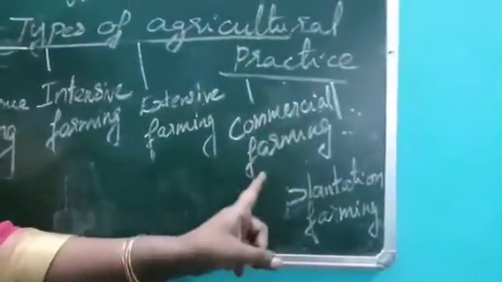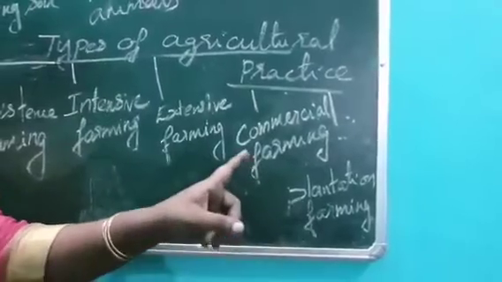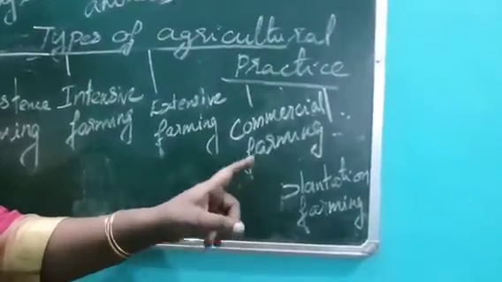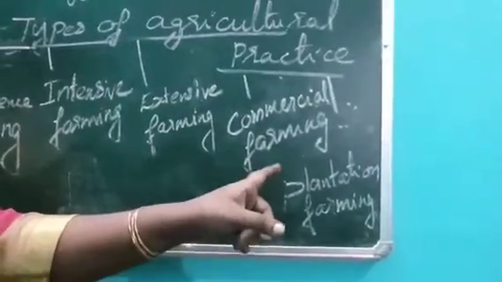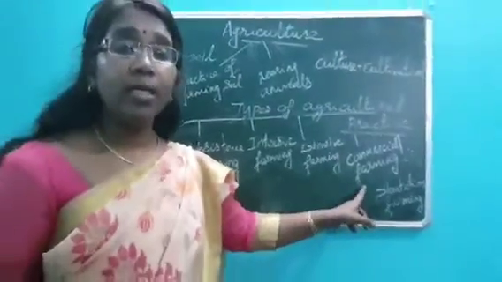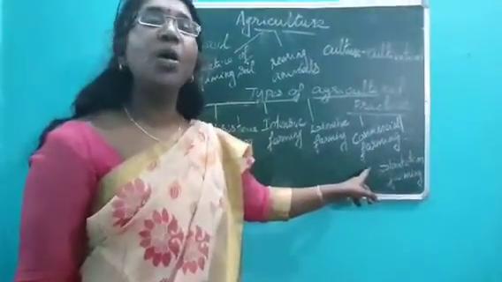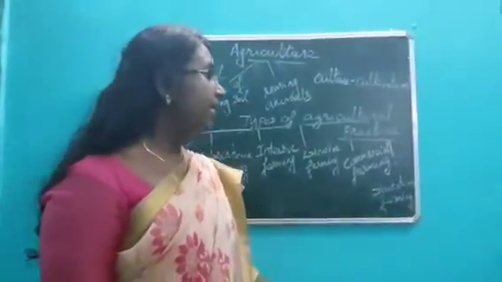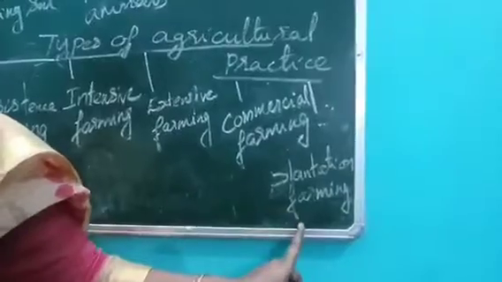Commercial farming covers plants and livestock, or even cattle rearing and poultry farming. All these can be categorized under commercial farming. All these are done in a large area of land mainly for the purpose of profit making. And next we discuss plantation farming. What is plantation farming?